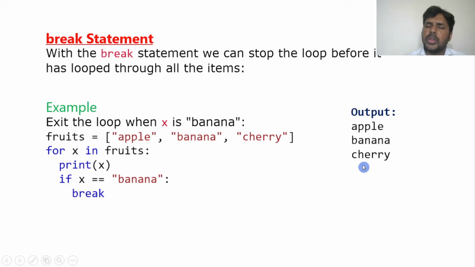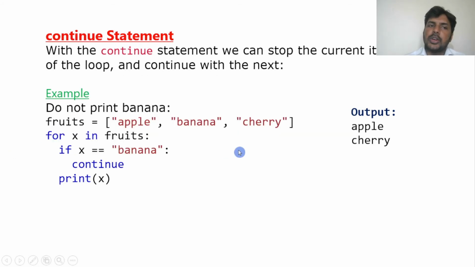In general, if I execute a for loop, what happens? It will print all the three: apple, banana, and cherry. But if I say if x is equal to banana, break, it will stop after banana, right? The same way we have continue also. What will the continue statement do? It will skip the banana. You can see here it is not printing banana; instead it has skipped banana, it is printing apple, and after that it is printing cherry, right?